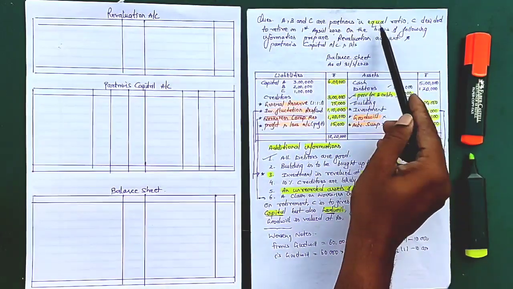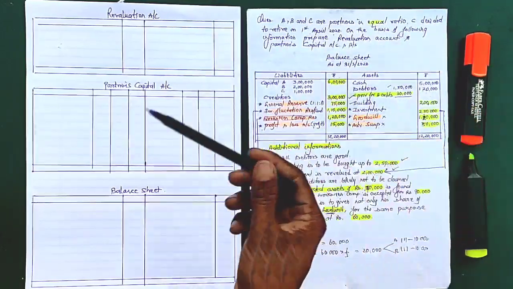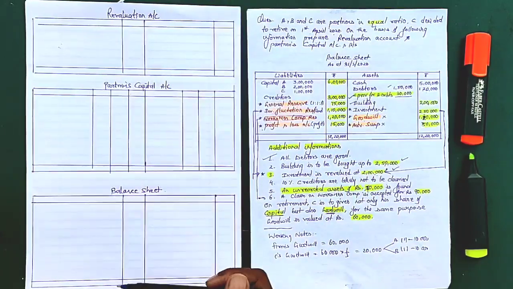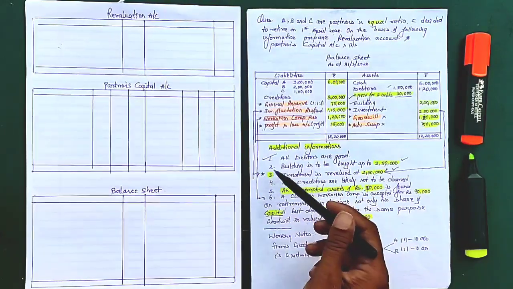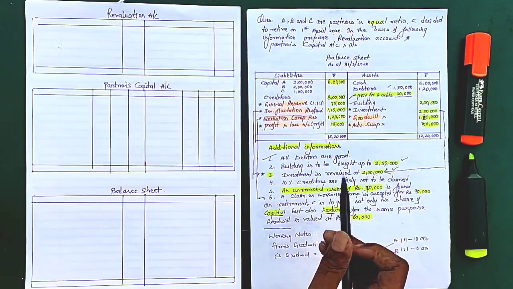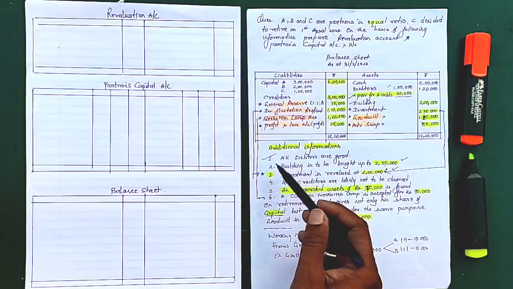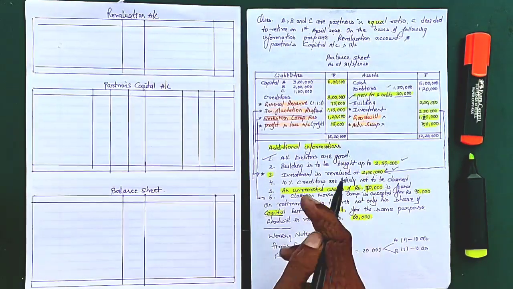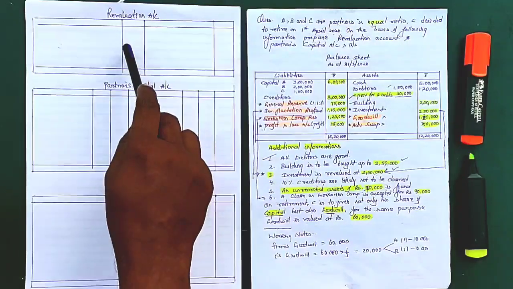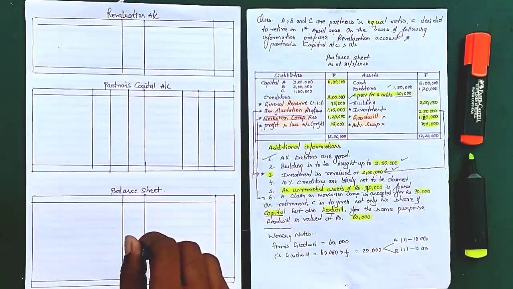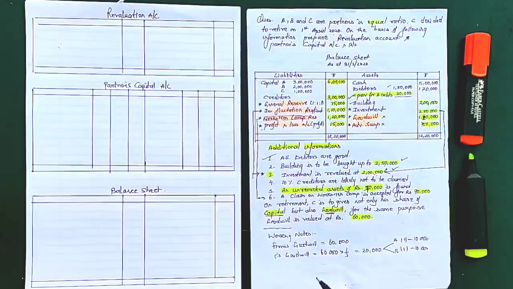And what is C's ratio? They all are in equal ratios. So let us start the solution. So first, I'll start with revaluation account. And for this, I'll go through all the additional informations. Now when we go through the additional informations, just pay attention that all this additional informations has dual effect. Once these will be written either in revaluation or in capital, and the second one definitely we have to write in balance sheet. So we have to see all these treatments.